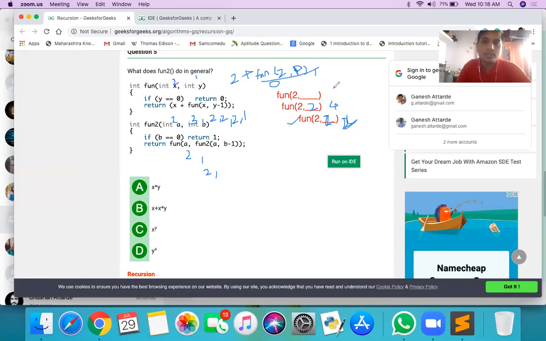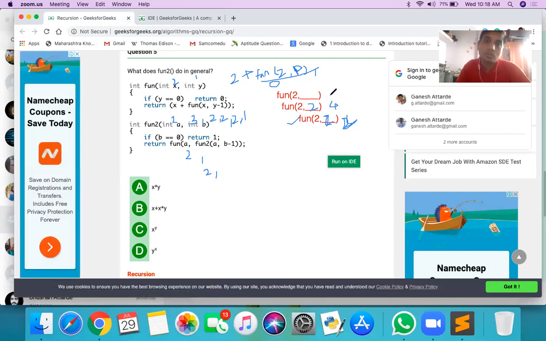Next one is 2 plus 2 plus 4, so it is 6. The result is 6. But it returns to whom?